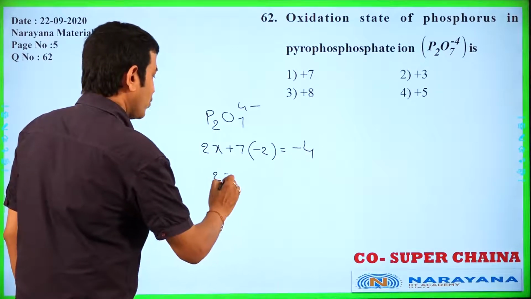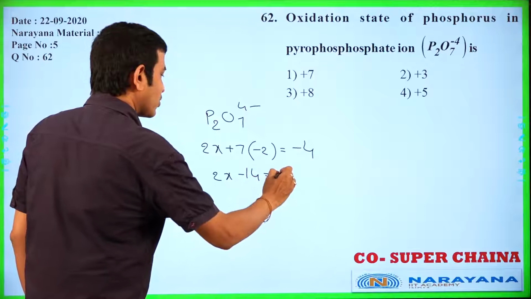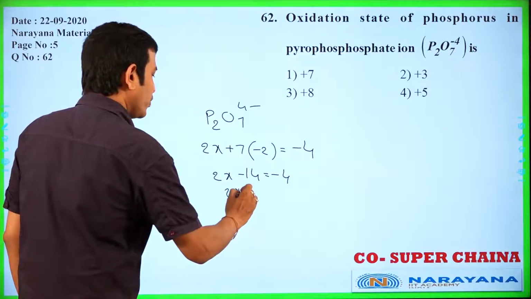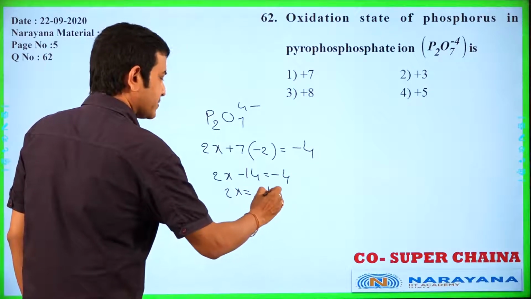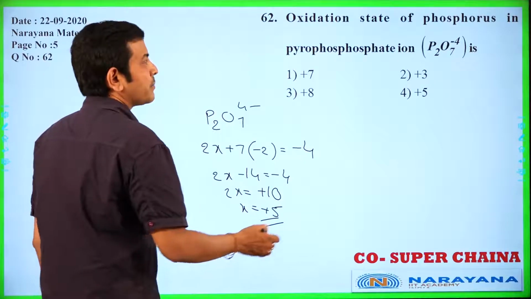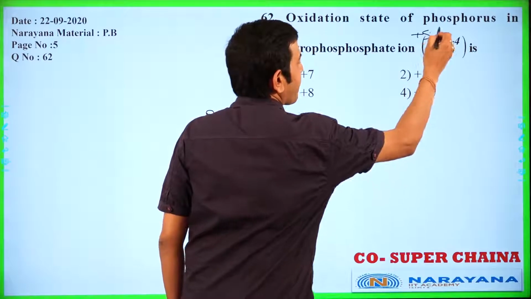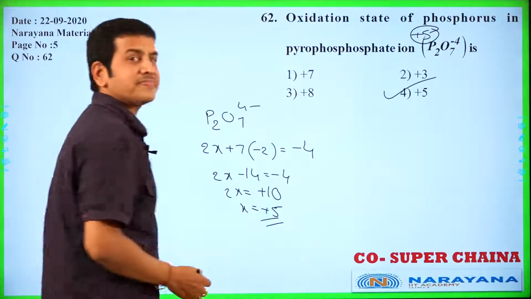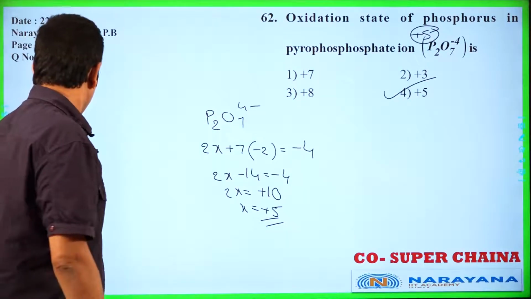Then 2x minus 14 is equal to minus 4, 2x is equal to plus 10, then x is equal to plus 5. Plus 5 is the oxidation number of phosphorus. Then option 4 is correct. Okay.